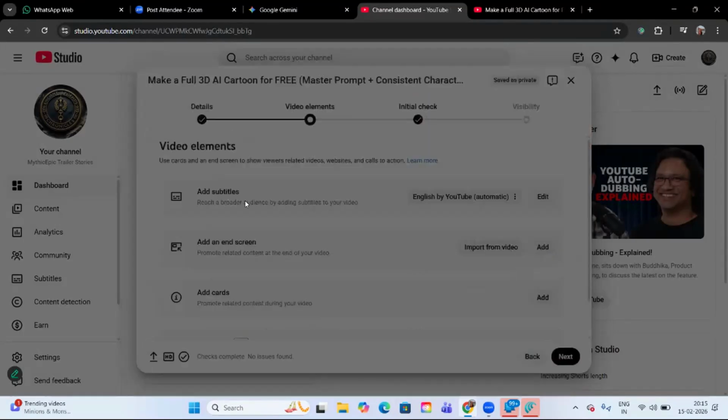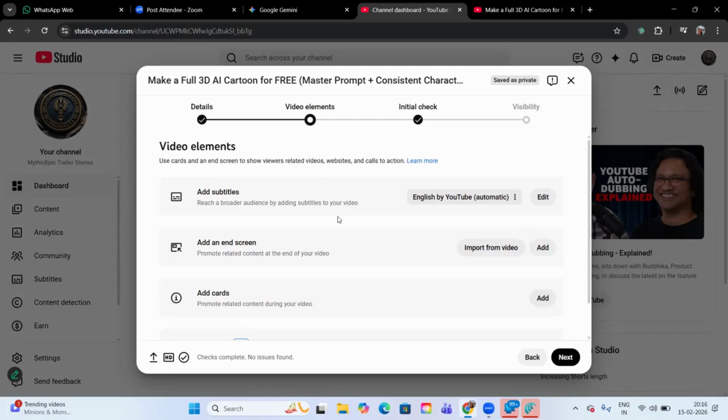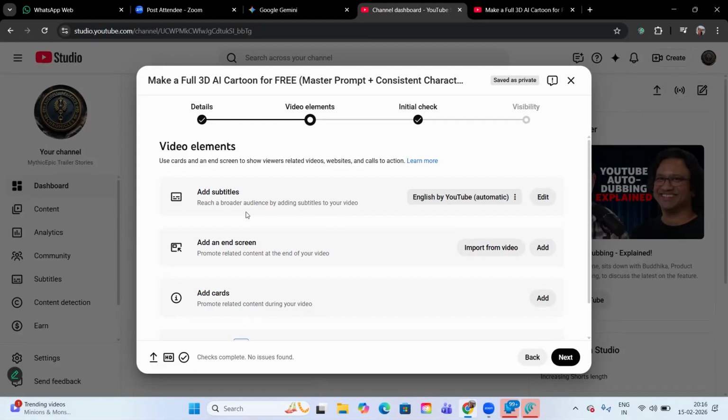Next is, even if you don't give any subtitle, you can add it in Filmora also if you want, but there it takes AI credits. Anyway, YouTube will give automatic subtitles, so don't worry about it. You can skip adding any subtitle. These we used to do when there was no facility of subtitle. Now subtitle and auto dubbing both are available for the content, right? So you don't have to be bothered about adding a subtitle file from outside.